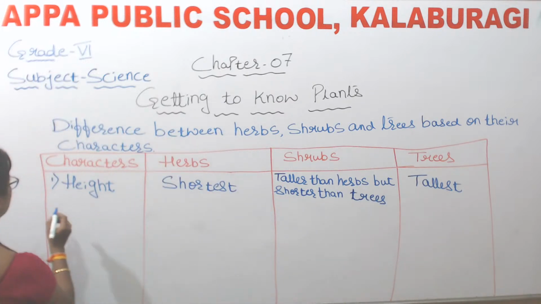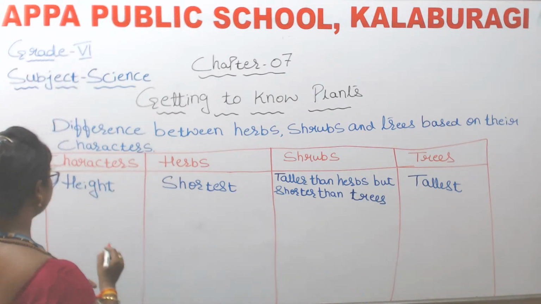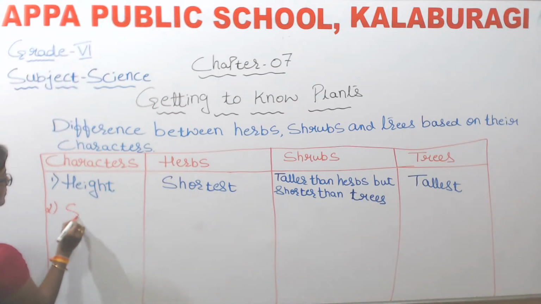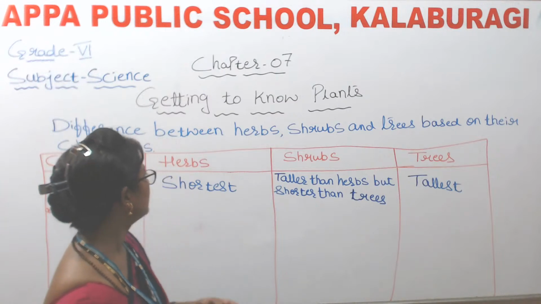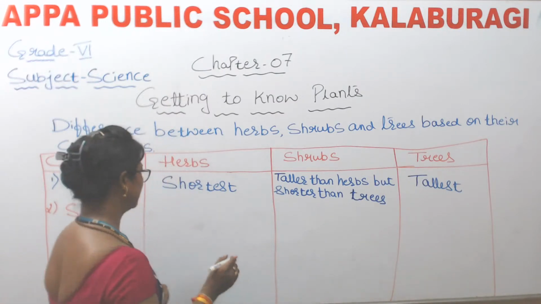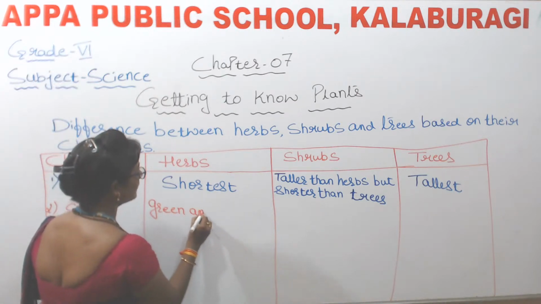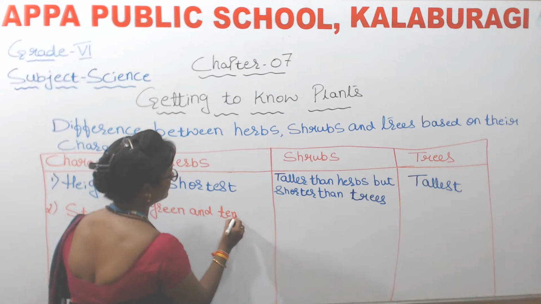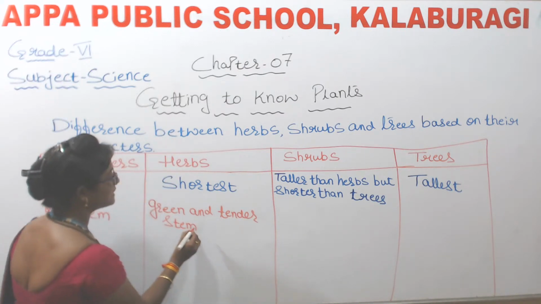So when we talk about stem, how will the stems of herbs be? Yes, children, they are green and tender stem, isn't it?